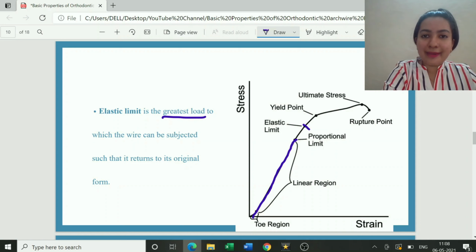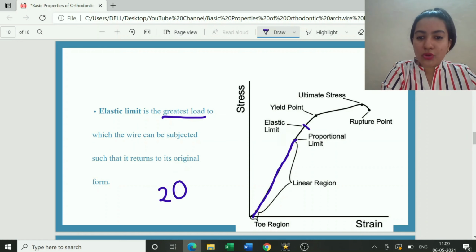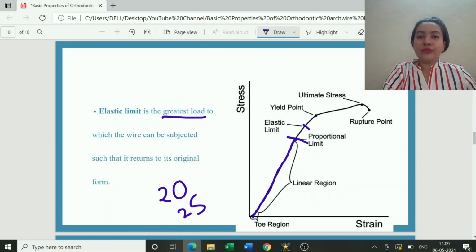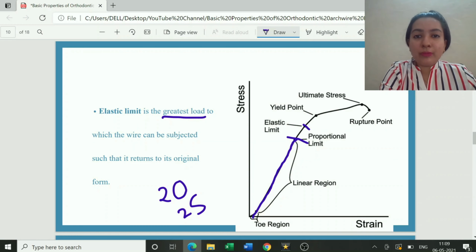Imagine if the wire can be subjected to the load of 20 ounces till proportional limit. Till that time my stress will be proportional to strain. And if the elastic limit of the wire is 25, till the amount of force reaches 25, the wire will come back to its original shape. But beyond my elastic limit, there would be a permanent deformation.